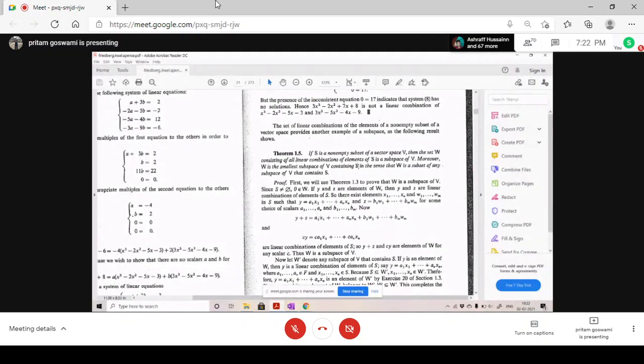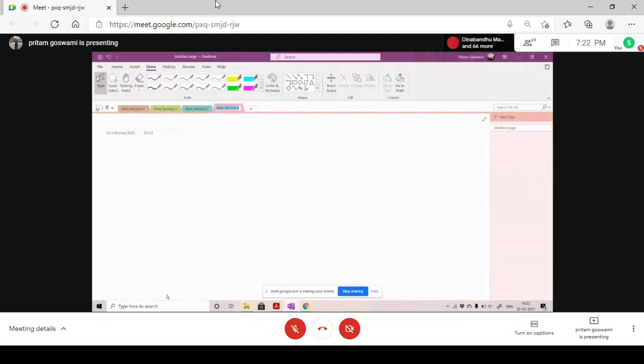Suppose V is a vector space given to you, and S be a non-empty subset of that vector space V. And let W be a subspace of V, where W basically is all possible linear combinations of elements of S.